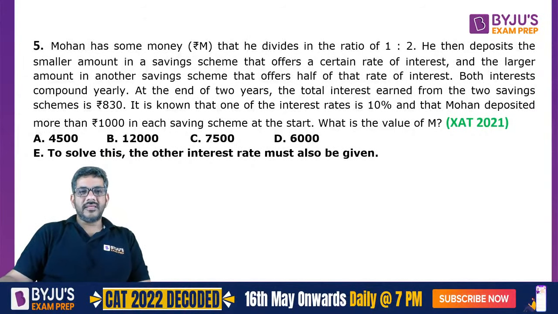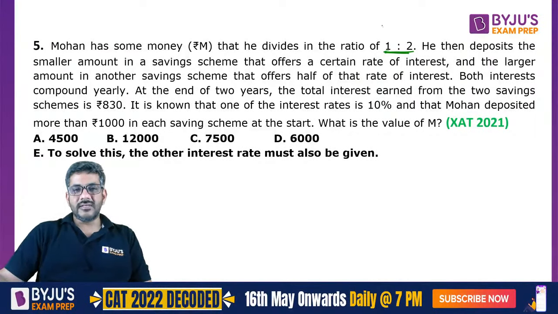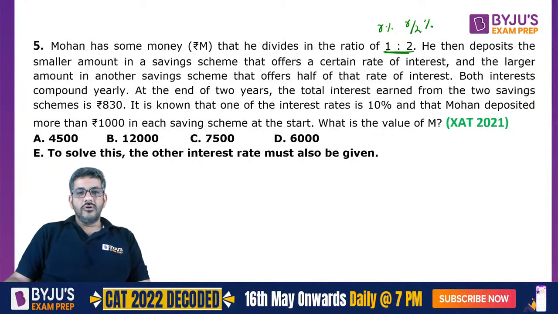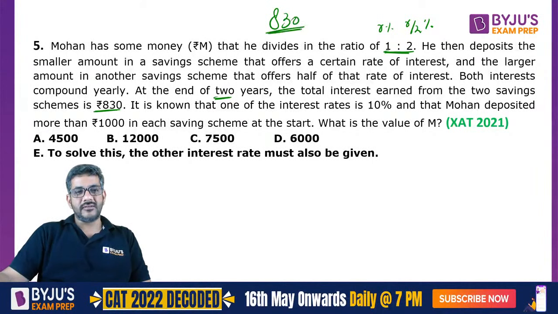Mohan has some money that he divides in a ratio of 1:2. He then deposits the smaller amount in his savings scheme that offers a certain rate of interest, and the larger amount in another savings scheme that offers half of that rate of interest. So let us say you are offered R% over here. He says you are offered R by 2% over here. Both interest compounded yearly. At the end of 2 years, the total interest earned from the two savings accounts is 830 rupees. So total interest we have got is 830 rupees.